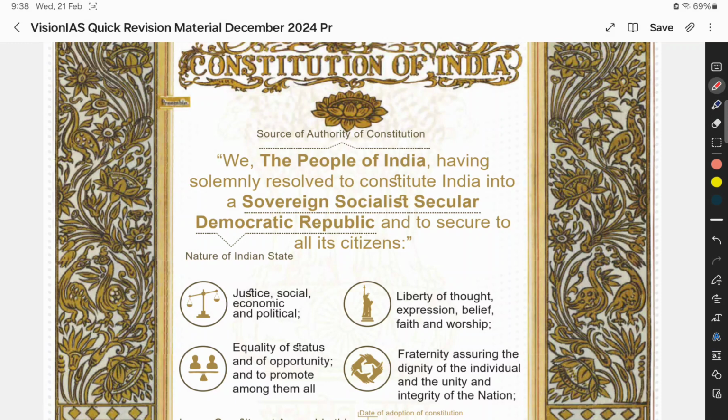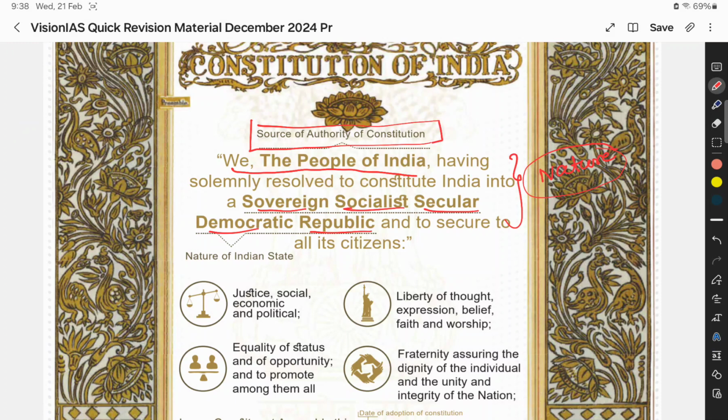These, sovereign, socialist, secular, democratic, and republic, tell us the nature of our Constitution or our country. And then "We the people" talks about the source of authority. In India, people have the authority.